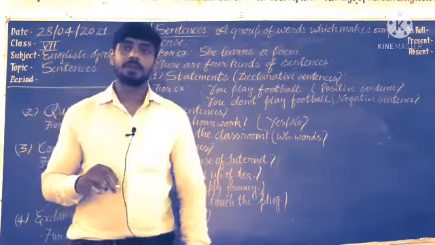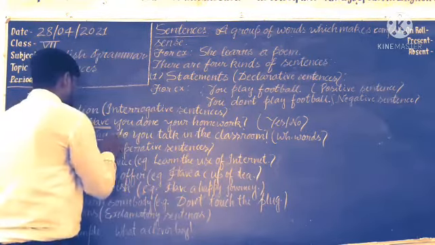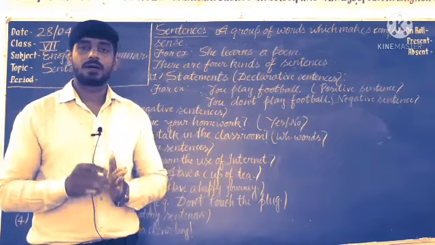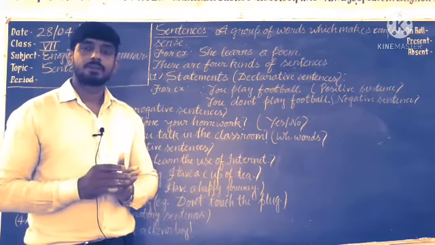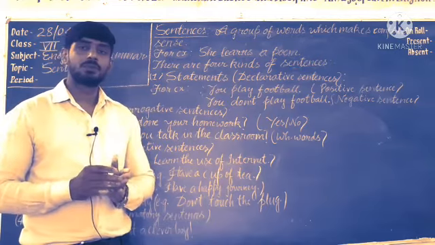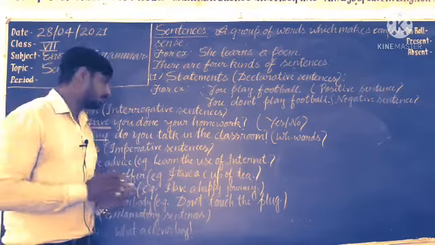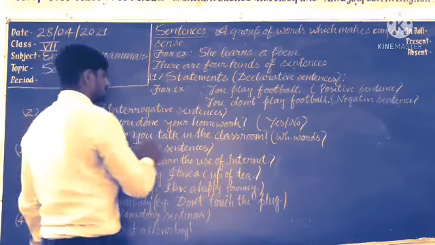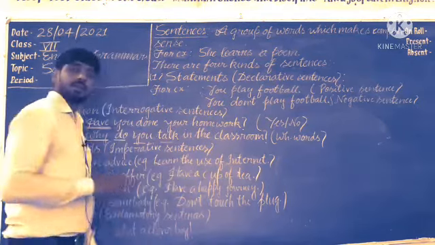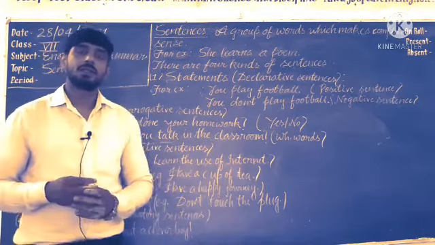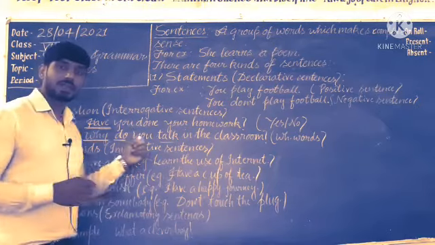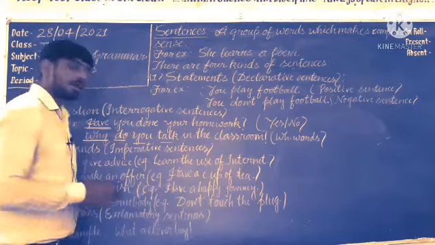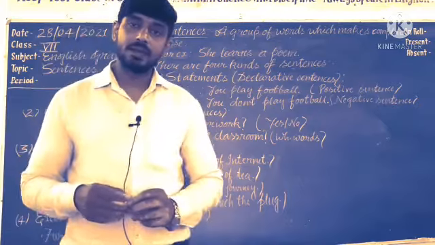Understand? Now the second one is WH type questions. WH type questions means they start with a WH word: what, where, when, why. Understand? Whose, whom, these will be known as WH words. The sentence which will start with a WH word, after that you will get the helping verb, subject, main verb, object. In this form the sentence will be put up. So you know that yes-no type questions start with a helping verb and WH questions start with a WH word. Understand? Next one is known as the imperative sentence.